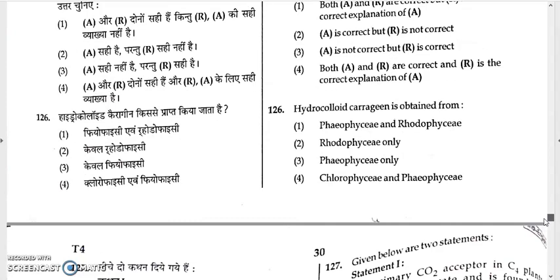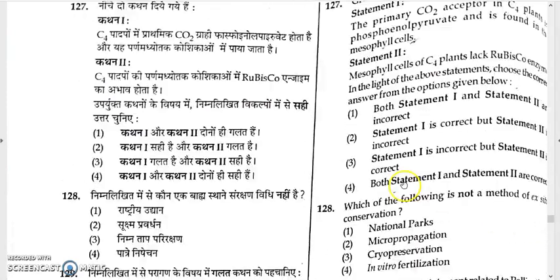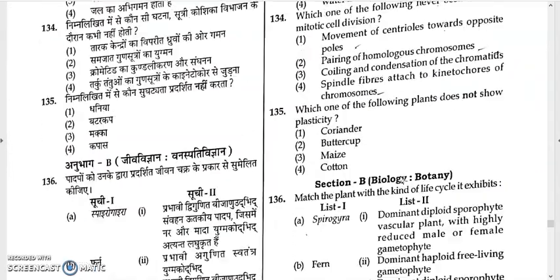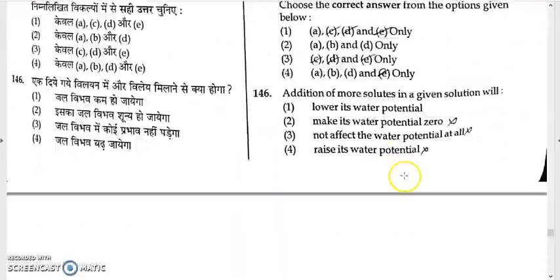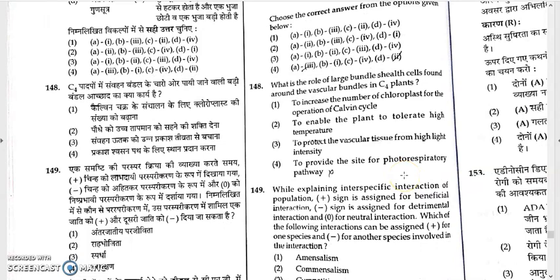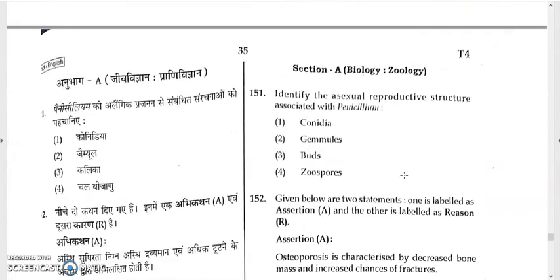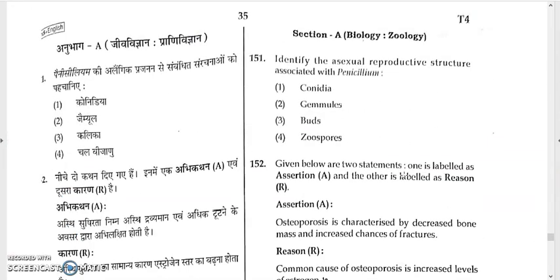Now we come into the biology discussion, first the zoology section, then we'll come into the botany section, right? Now first see question 151. Identify the sexual reproductive structure associated with Penicillium.